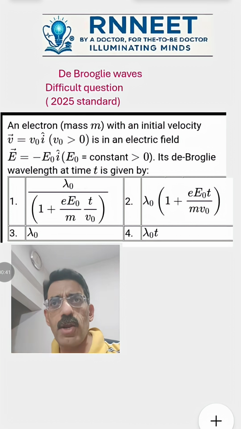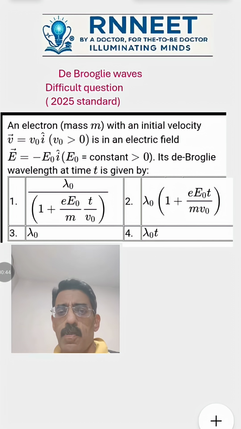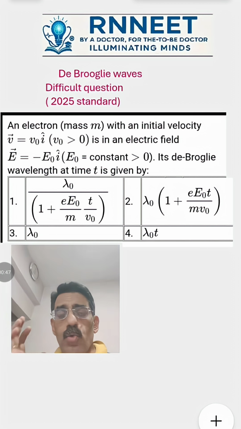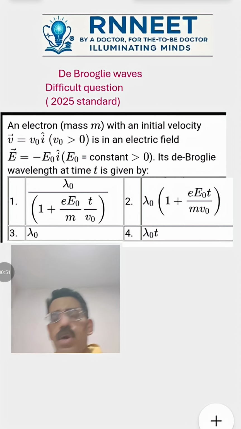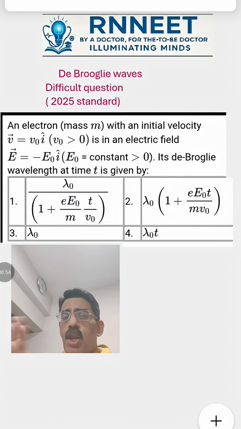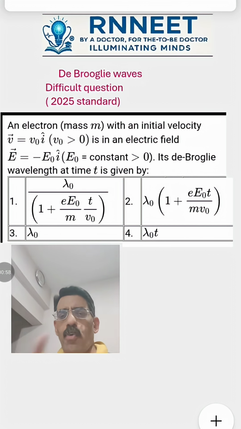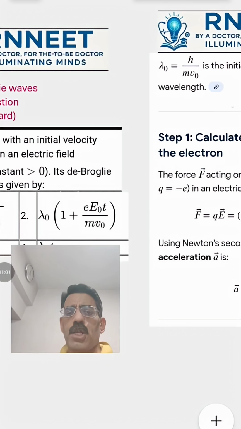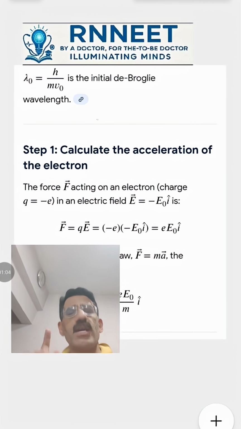पूछा है कि de Broglie wavelength after a time t क्या है, यानी कि initial velocity v naught था तो उसका initial de Broglie wavelength बन गया lambda naught, h by m v naught। और वो नहीं पूछा है, after a time t what is the de Broglie wavelength, so you need to get the new velocity. देखते हैं कितने लोग कर पाते हैं ये question. Pause it now, do the question, put it in the comment box whether you have got it right or not. Let us go ahead with the explanation.